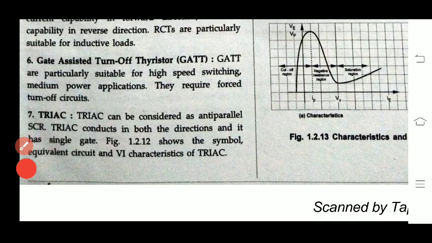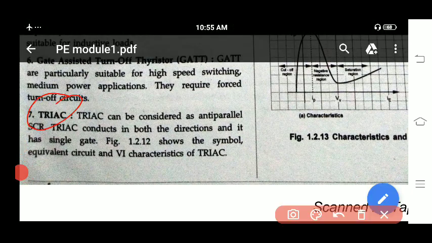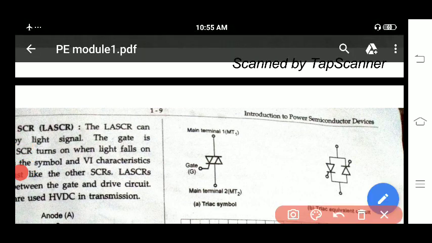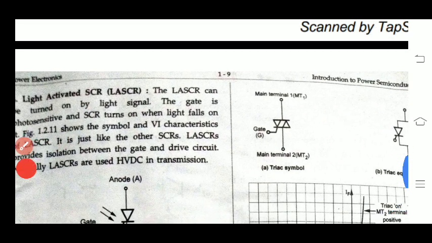Next we'll come across a triac. Triac means what? Triode for alternating current. Now in triac you can observe in this diagram, here you have anti-parallel SCRs. One SCR is in one direction, and another SCR is in reverse direction. This anti-parallel setup can be shown with this symbol. Here also only one gate terminal is there. These two gates are short connected, so they have done only one gate terminal. You have main terminal MT1 and main terminal MT2.